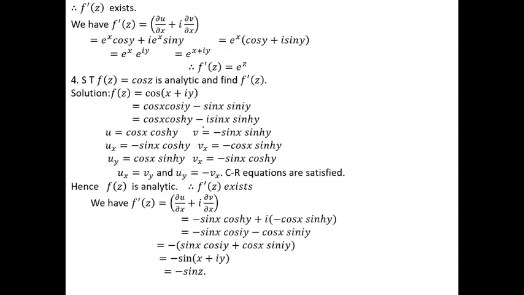Substitute here. E to the power of x cos y plus I into e to the power of x into sin y. Here e power x is a common factor. Take outside. Remaining is cos y plus I sin y. By Euler's formula, this can be written as e to the power of iy. That is e to the power of x plus iy. Hence, f dash z is equal to e power z. See here.